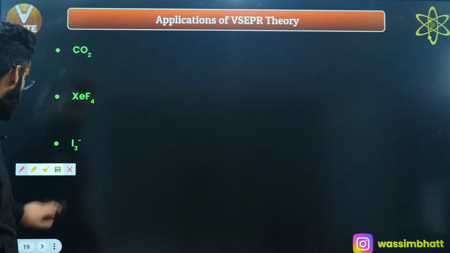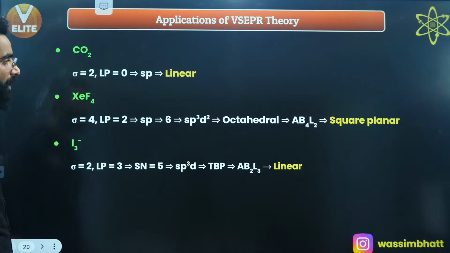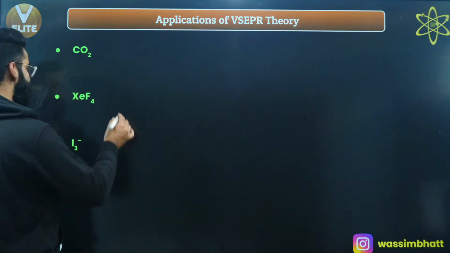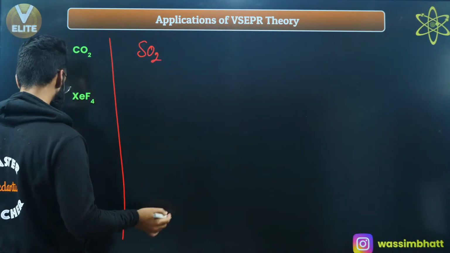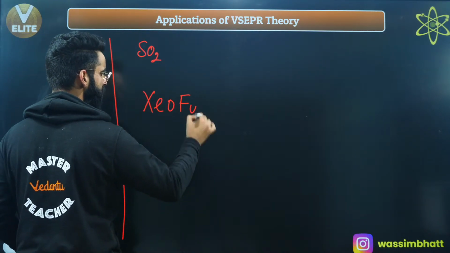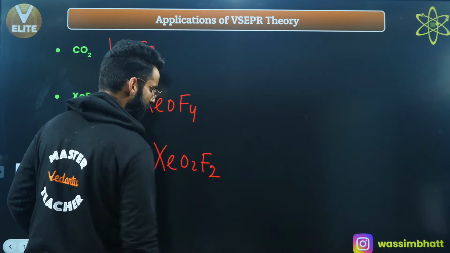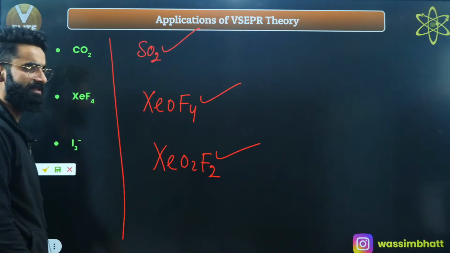Now I'm going to give you a few examples. I did not give you any example as homework. So should I be giving you some examples as homework? Okay, I'm giving you certain examples as homework. Do let me know the shape and geometry of SO2. Do let me know the shape and geometry of XeOF4, right? Do let me know about this as well, XeO2F2. Do let me know about their shapes and geometries in the comment section, right?